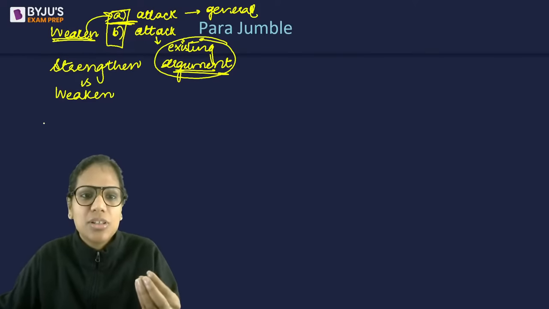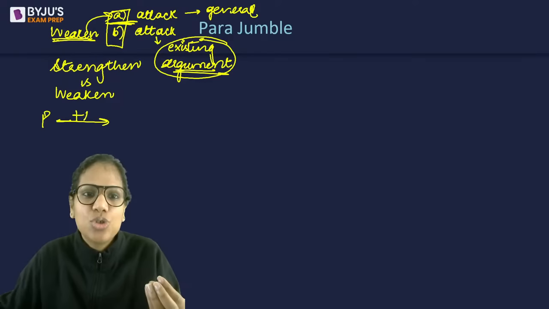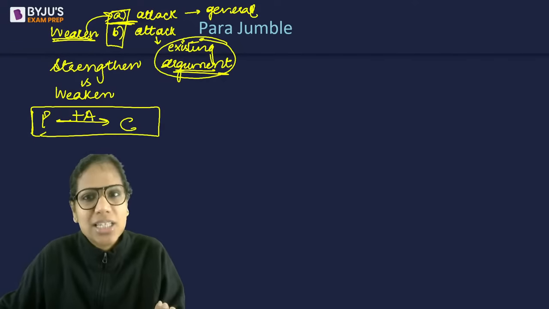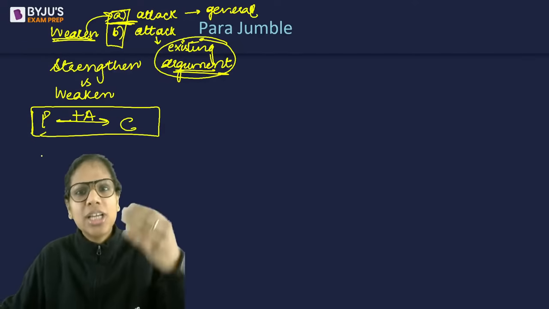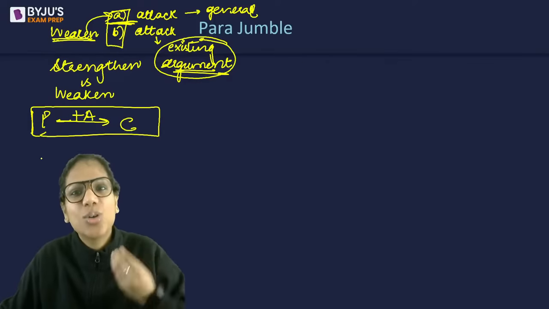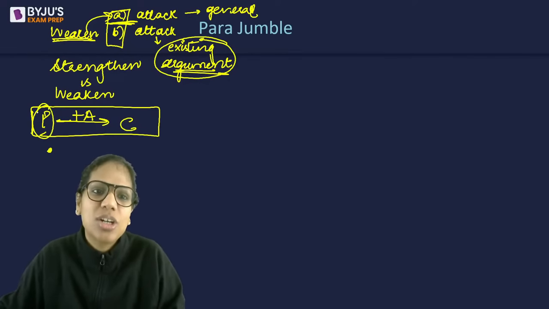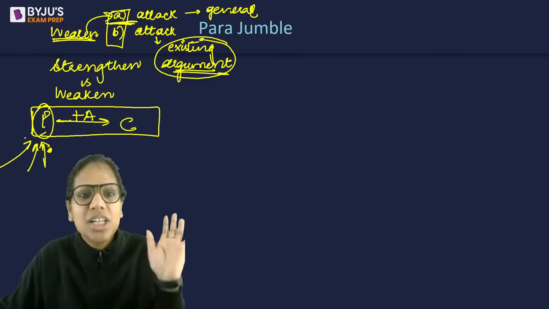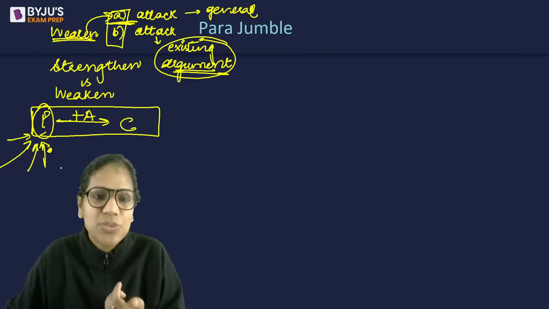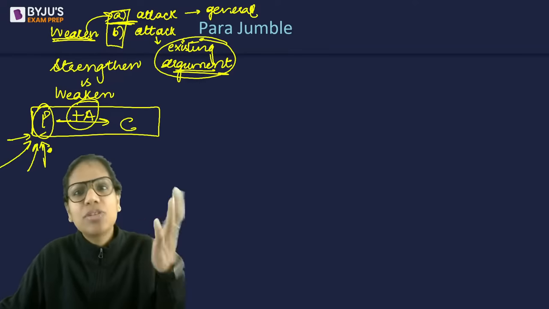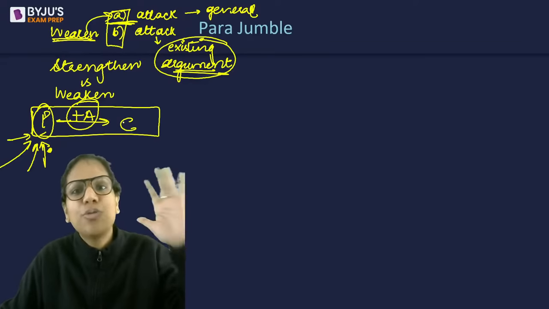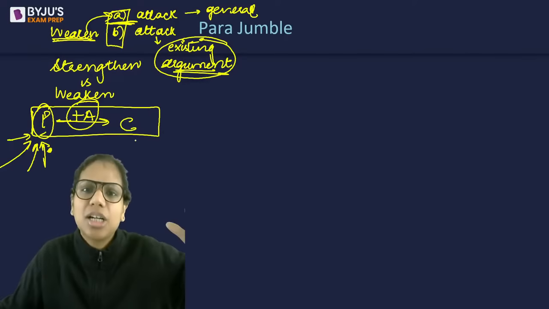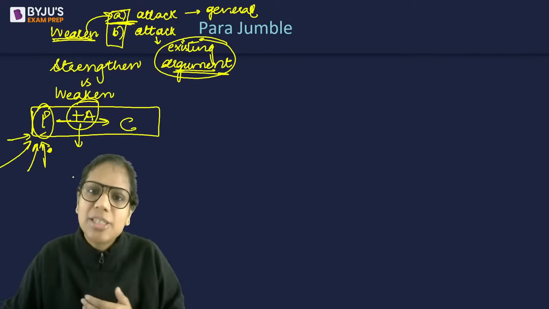Another thing is, see, there's a very methodical approach to attempting these questions. If I look at the structure of an argument, it is premise plus assumption leading to the conclusion. So there are just two to three set ways of strengthening or weakening an argument. या तो मैं एक premise ही और नया ले आऊं जो support कर रहा है conclusion को, या फिर मैं existing premise को ही support कर दूं बहुत सारा data लाके, right? एक option ये है. या फिर ये जो assumptions अभी hidden है मैं इनको visible कर दूं. अभी तो arguer ने for granted ले लिया that the reader will understand, okay, these are the assumptions, but you make them explicit, right?